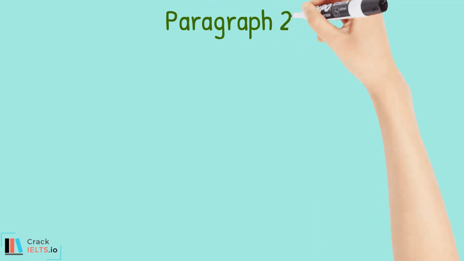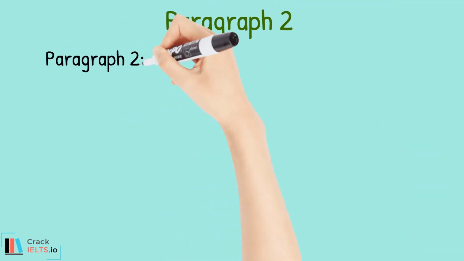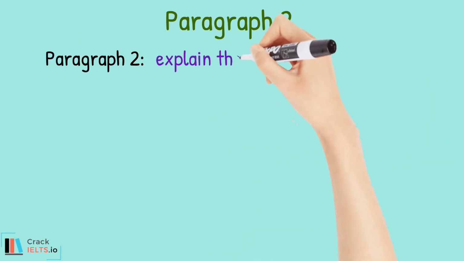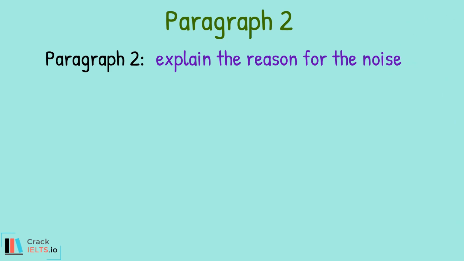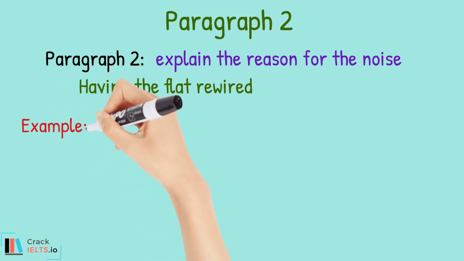Next is paragraph 2. In the second paragraph, you write about the first bullet point. Explain the reason for the noise. Here we jotted down ideas such as having the flat rewired. Remember to keep the language formal for this question. Aim for around 50 words for paragraph 2, 3 and 4.